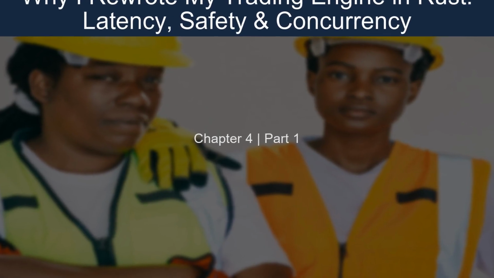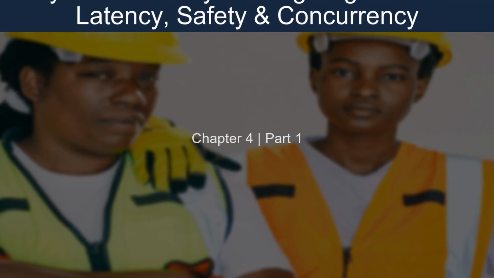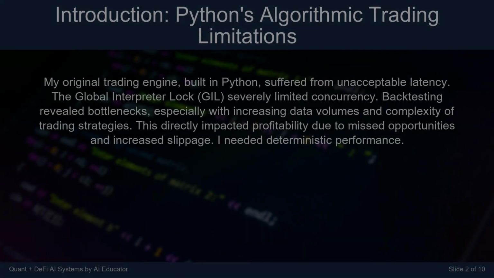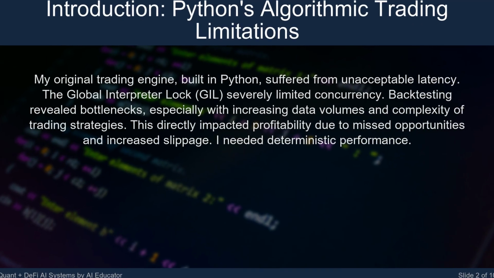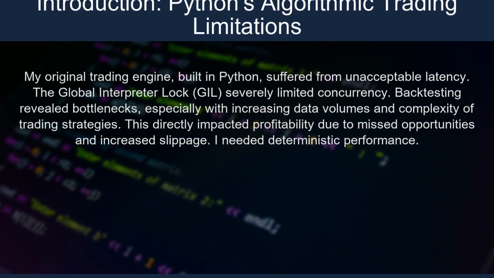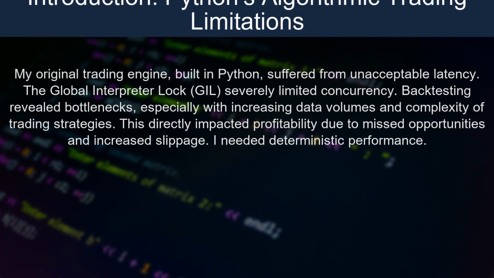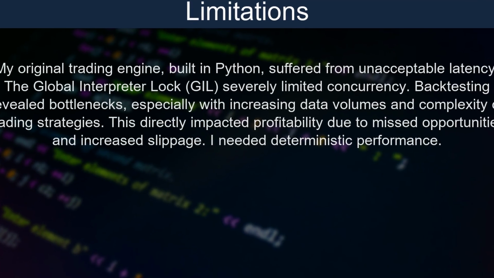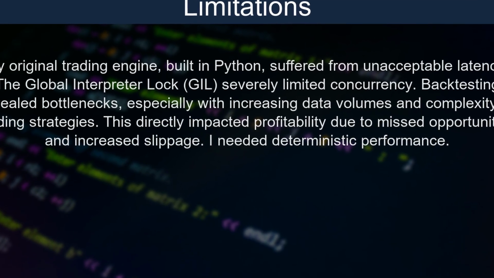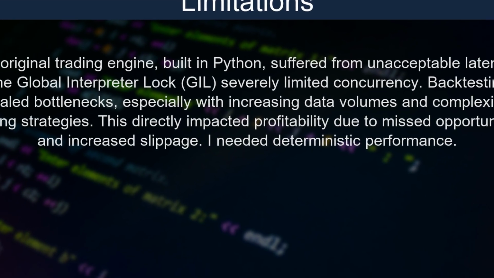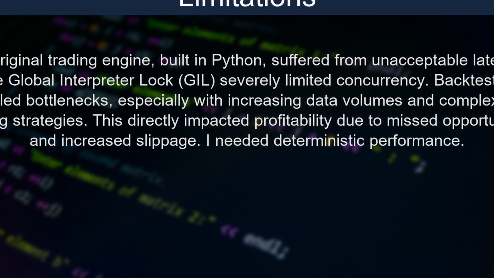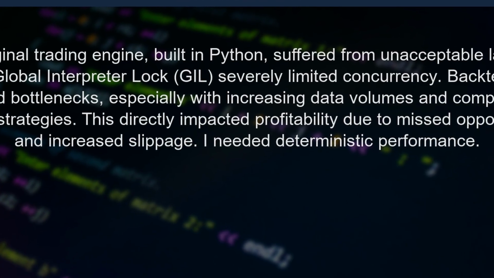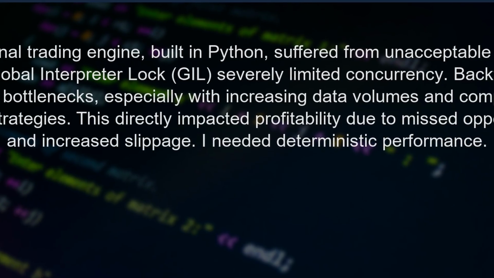Today's lesson is titled Why I Rewrote My Trading Engine in Rust. Latency, safety and concurrency. My original trading engine, built in Python, suffered from unacceptable latency. The global interpreter lock, GIL, severely limited concurrency. Backtesting revealed bottlenecks, especially with increasing data volumes and complexity of trading strategies. This directly impacted profitability due to missed opportunities and increased slippage.